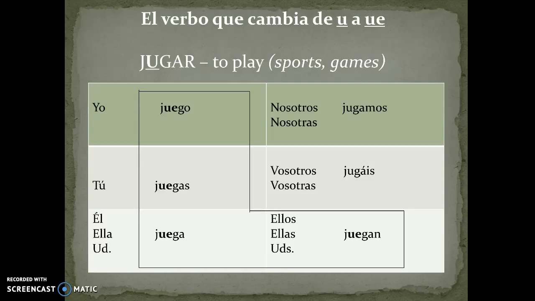You'll note that all of the verbs that change from U to UE are inside of a couple of rectangles that have been drawn on the slide. We call it a boot verb because it kind of looks like a boot or a sideways letter L. The verbs inside of this boot change, and you'll notice that jugamos and jugáis, the two verbs that are outside of the boot, do not change. The U stays the same. Jugar is the only verb, once again, that changes from U to UE.